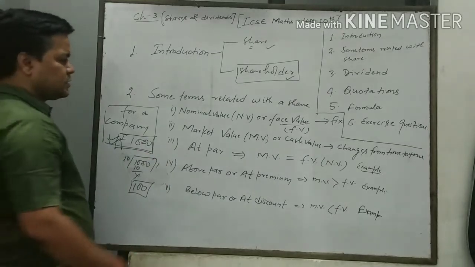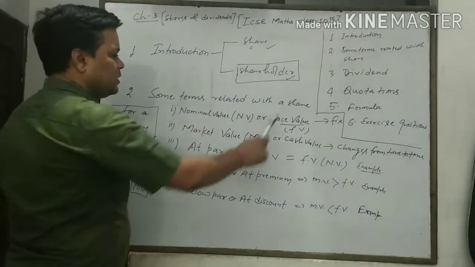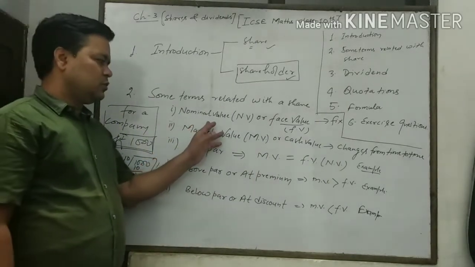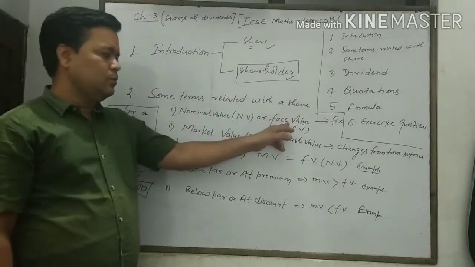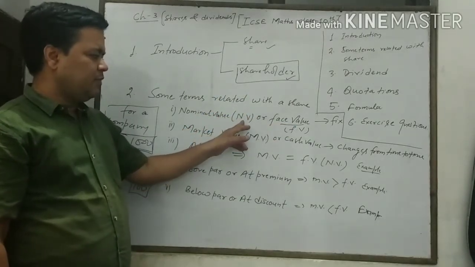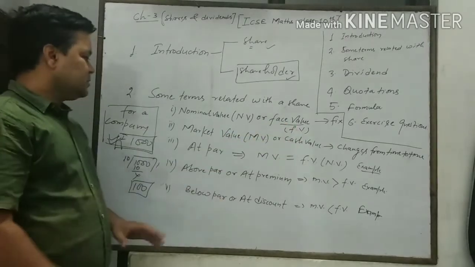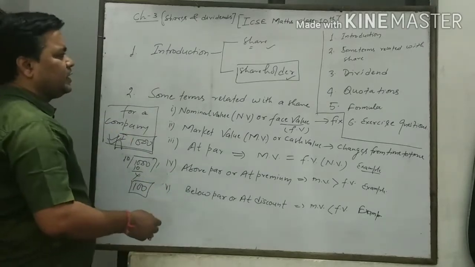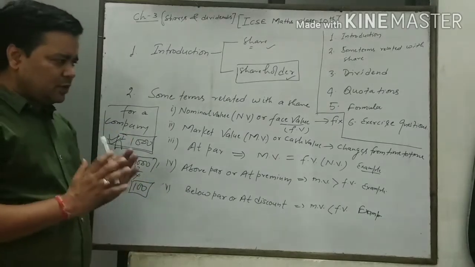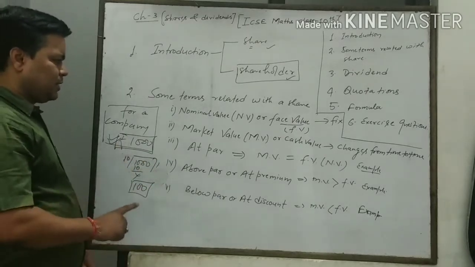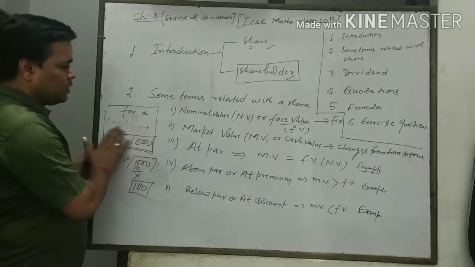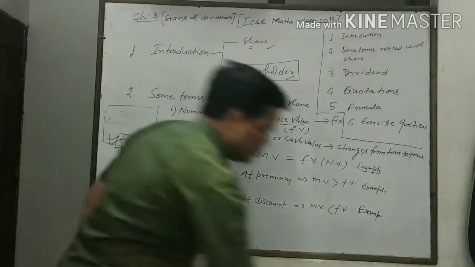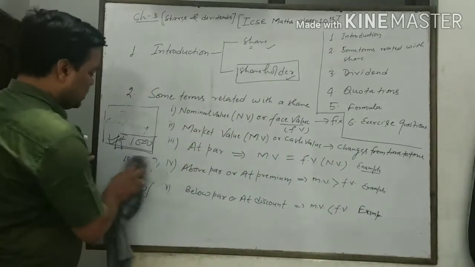Now let us discuss some terms related to the share. The first one is nominal value. What is the nominal value? This is also called face value. The amount for each share is declared by the company, and that value is called face value, or we can say nominal value.